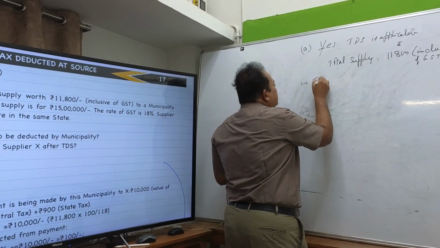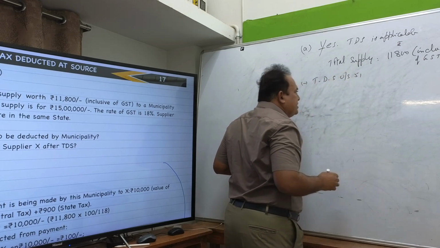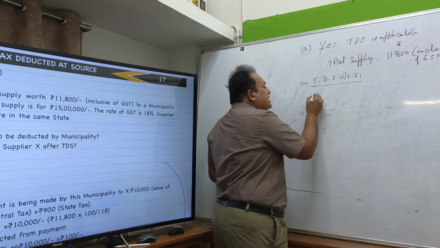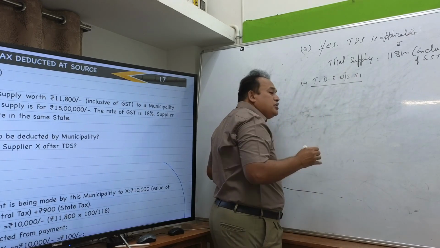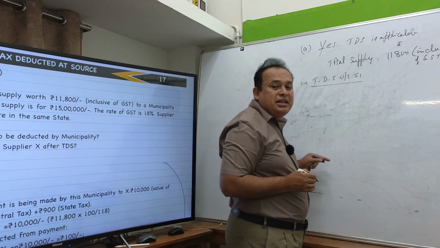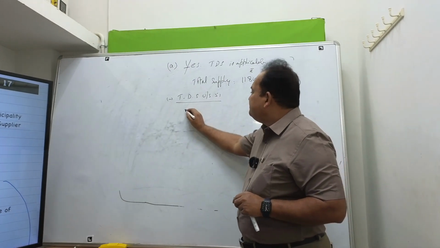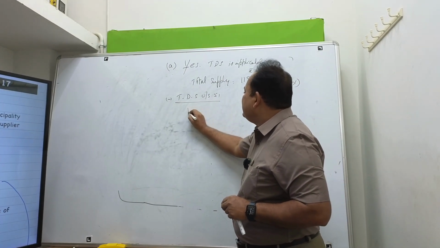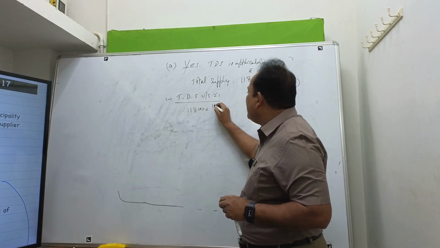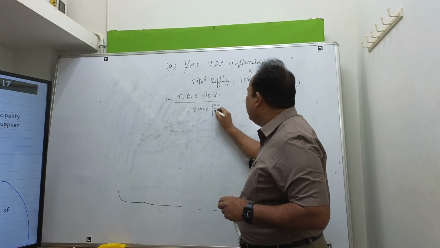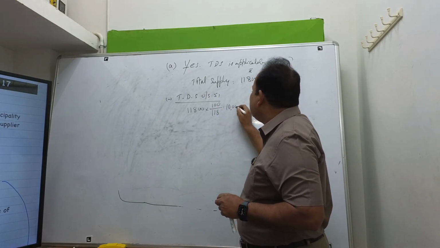What is the TDS? When you deduct the TDS under section 51 of the CGST Act, here it is in the same state. Therefore, TDS is CGST 1% and SGST 1%. You have to deduct here. In the given case, what value? The supply is 11,800, which includes GST. I want it exclusive of GST. Therefore, 100 divided by 118. You will get almost rupees 10,000.